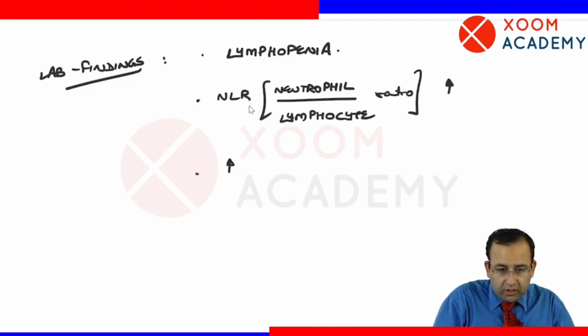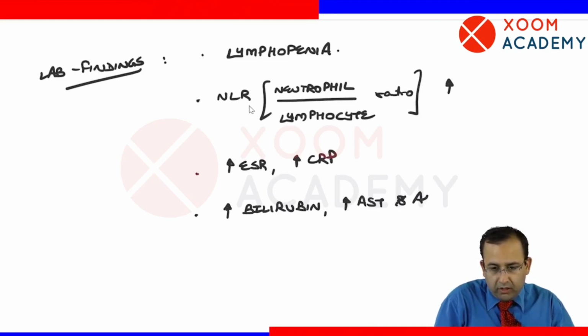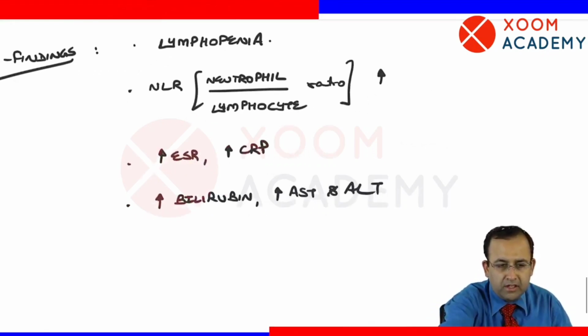That is, it is associated with increased ESR, increased CRP, and because the liver is affected, increased levels of bilirubin, unconjugated bilirubin, along with increased levels of AST and ALT.